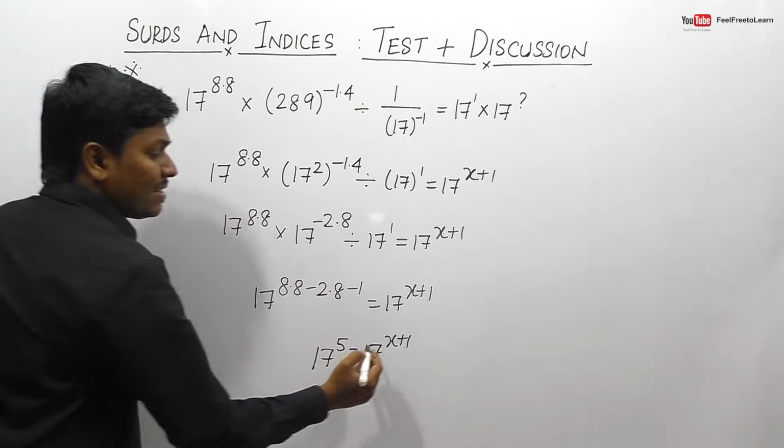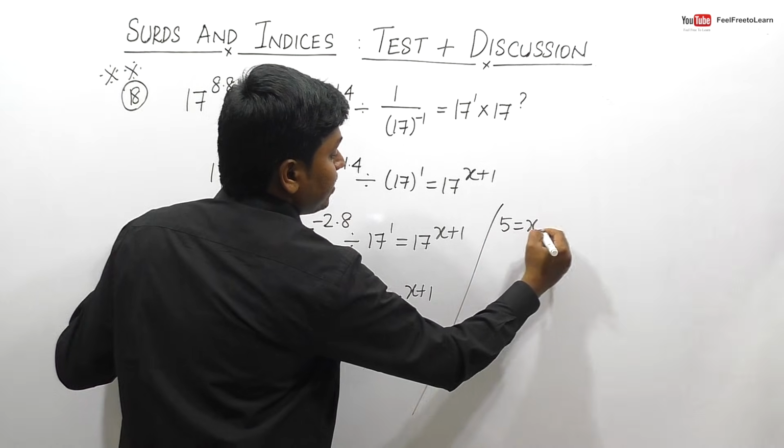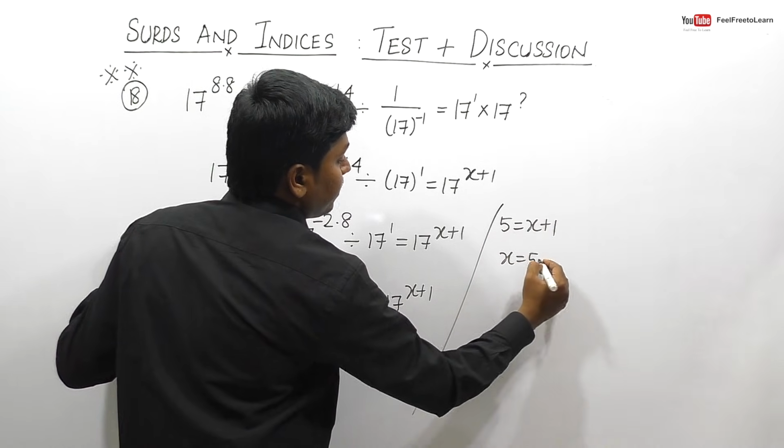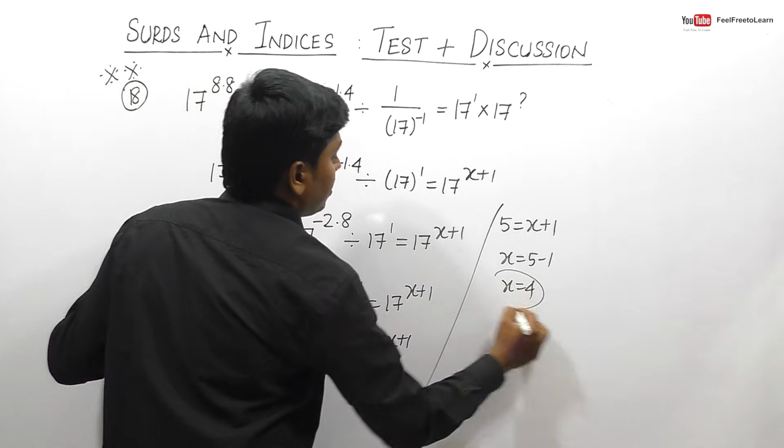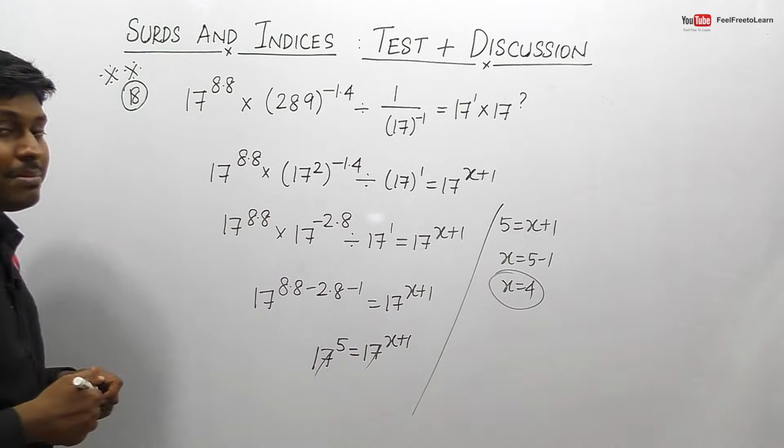So finally we can say this as, when we cancel 17 and 17, the resultant will be 5 is equal to x plus 1. So x is equal to 5 minus 1. So x is equal to 4. So friends, finally we got an answer, that is x is equal to 4 for question number 18.